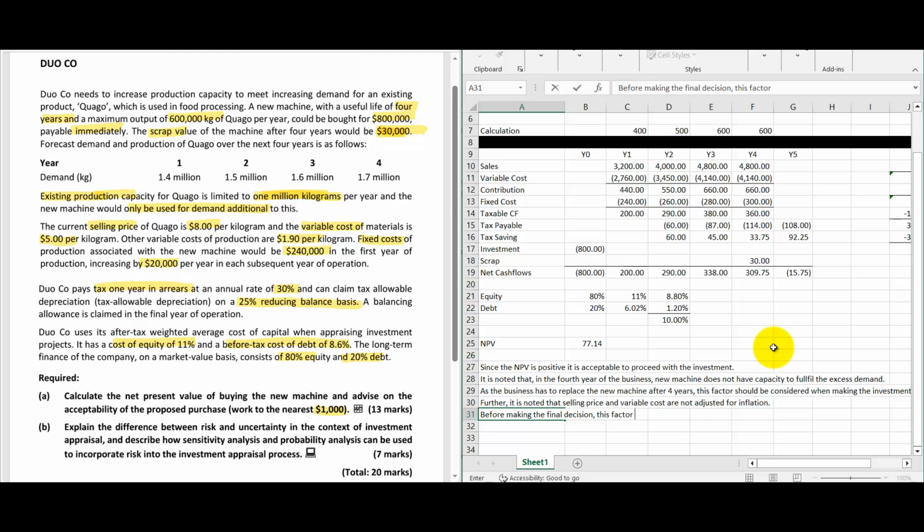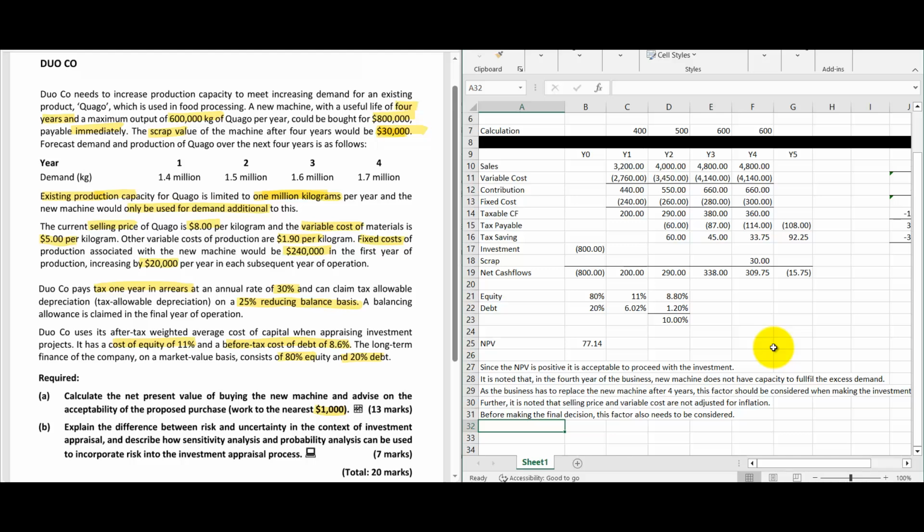This factor also needs to be considered. And further, I can give further points. You can say here they have taken an increase of the fixed cost in the same way, like 20,000 every year. What is the reason behind that? What is the reasoning behind that? Those things are not provided in this question.